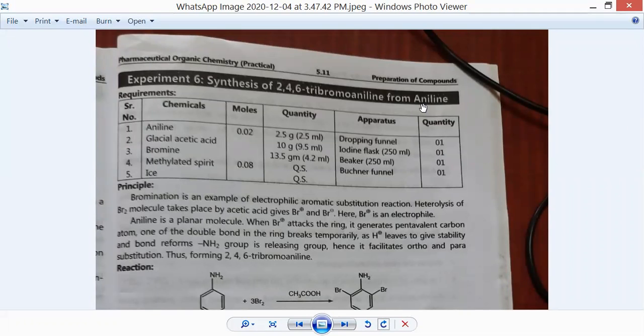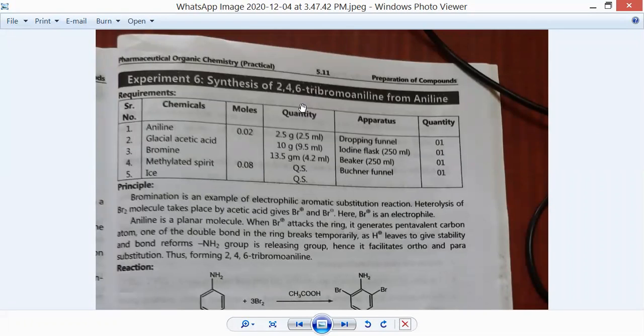Now we know aniline is an aromatic ring, into which we are going to substitute the bromine molecules. So this is simply what type of reaction? Electrophilic aromatic substitution reaction. Now we are going to add bromine in the three positions of the aniline molecule.